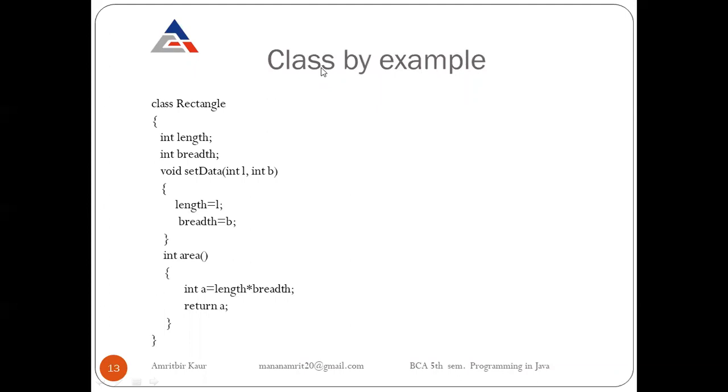So firstly, when we start to write a class, the first step is to write the class header. For the class header, we use the keyword class, then the class name, that is Rectangle, then the body will start. These curly braces will be written. This is the body of our class. So inside the class, this is our field declaration and this is our method declaration.